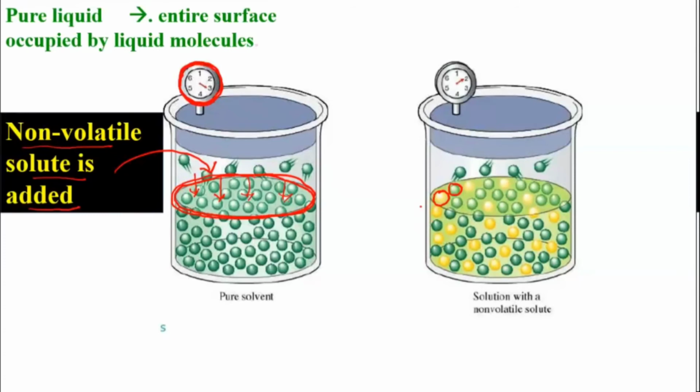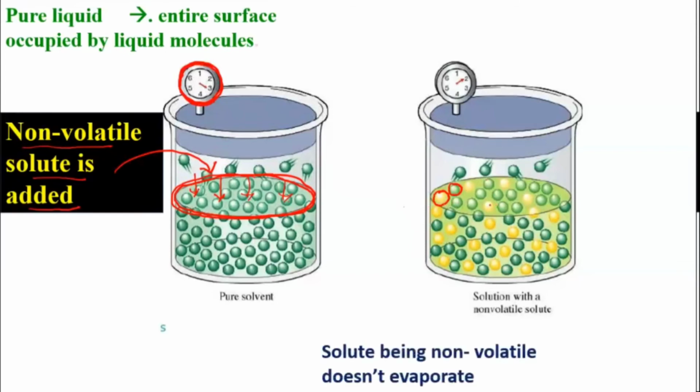Will it be the same as the before one? Okay, I'll repeat once again. We have the solute particles which are non-volatile, which we have added here, and you know that they will not evaporate. So if they are not evaporating, they will stay here only. Some of the places on the surface are occupied by the solute particles. Some will be occupied by the solvent particles.